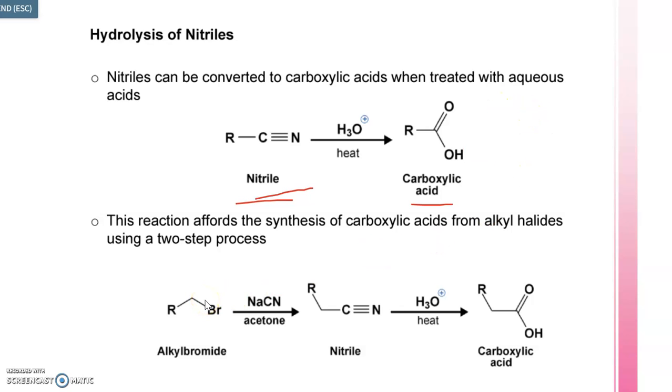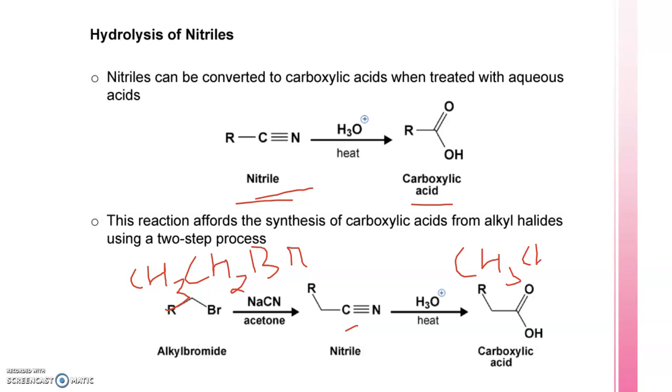So we can start from alkyl halide. Alkyl halides by nucleophilic substitution can be changed into nitriles, and thus nitriles can be changed into carboxylic acid. In this whole reaction, one carbon is getting added in the chain, so it's ascending of the carbon chain. For example, if we start with ethyl bromide, bromoethane, the final product in this case will be a 3-carbon acid, propanoic acid. So we added one carbon during this conversion.